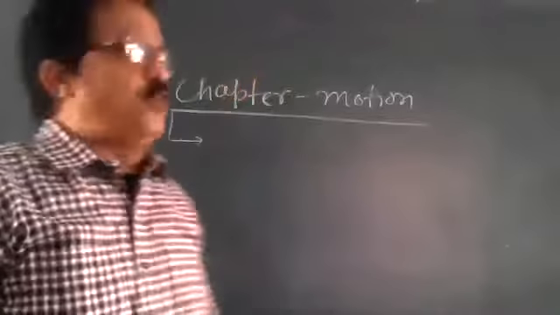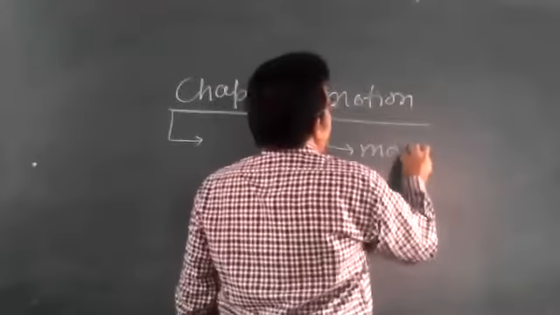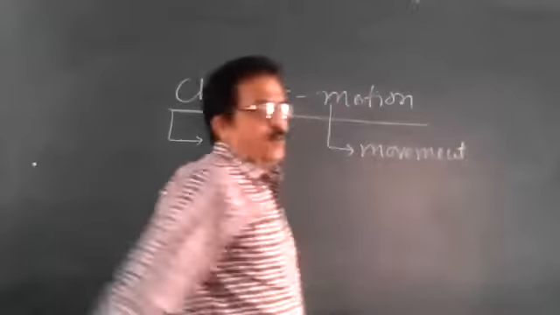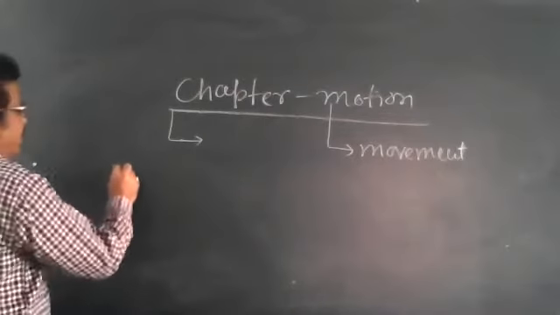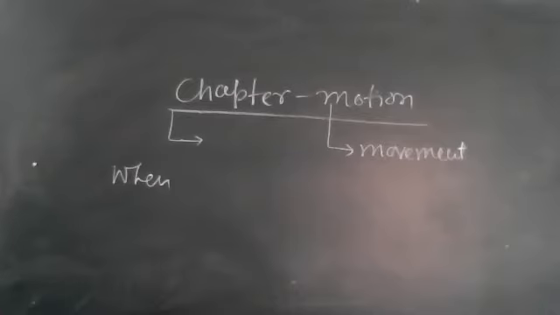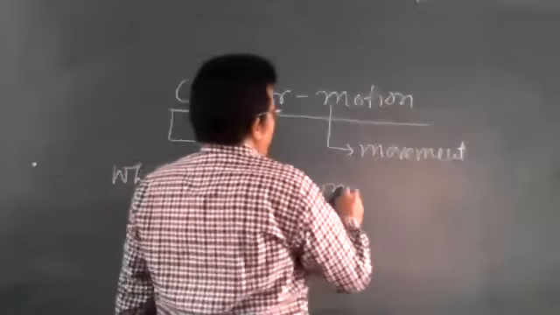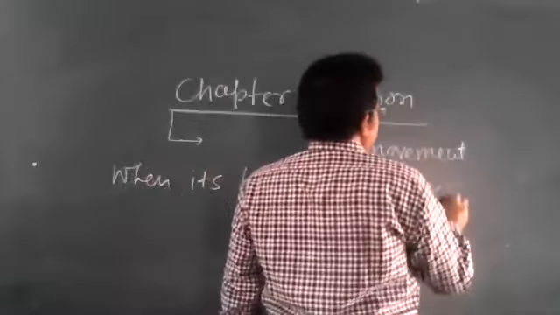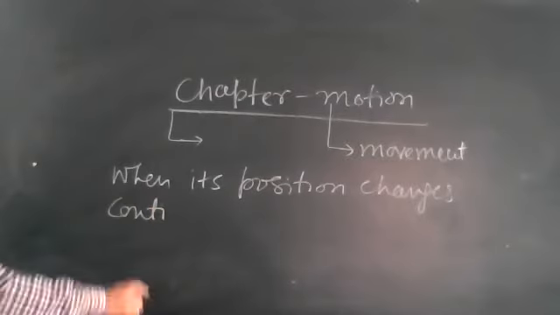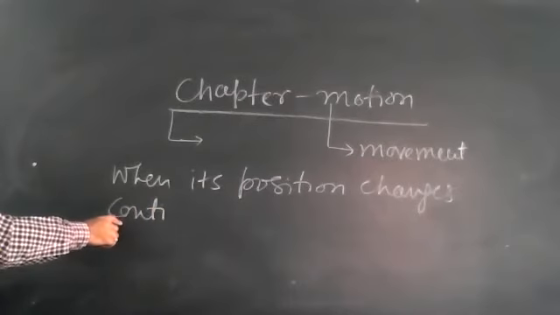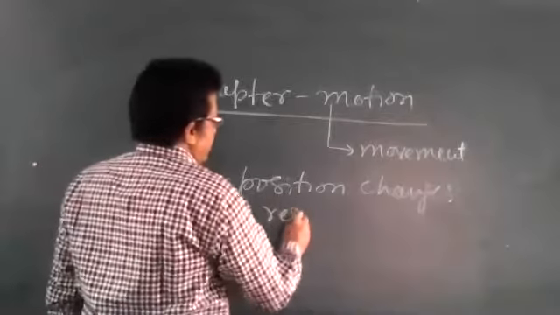Ankit, very good. So write down again. Motion means movement, and motion is when its position changes continuously with respect to some stationary object.